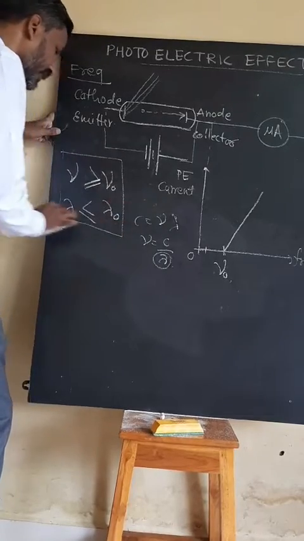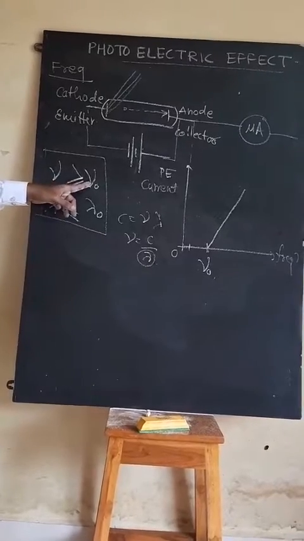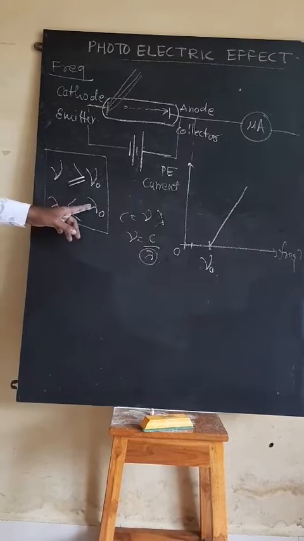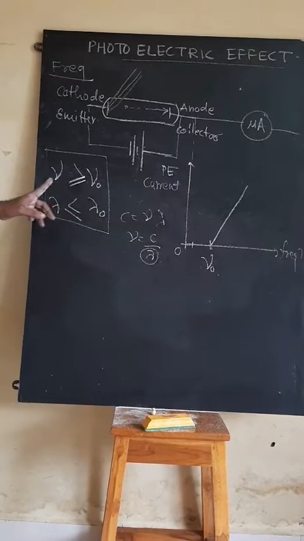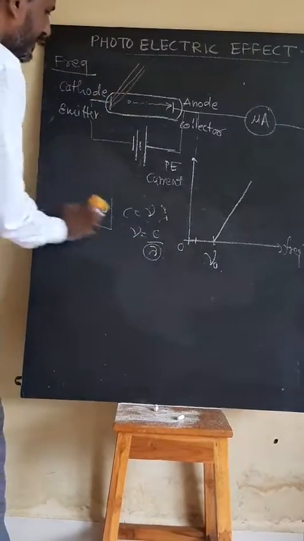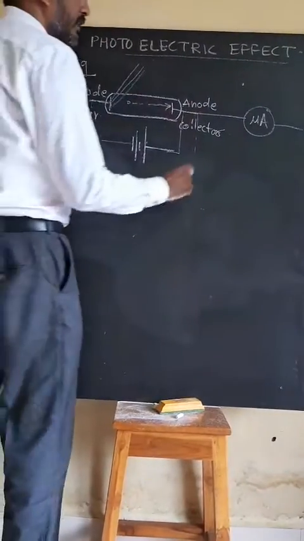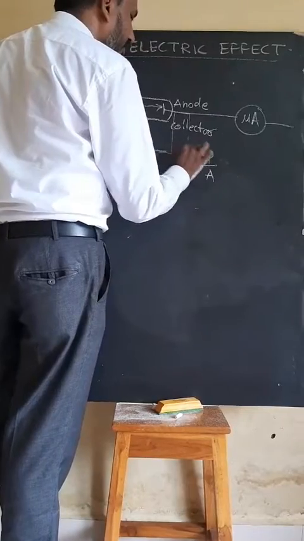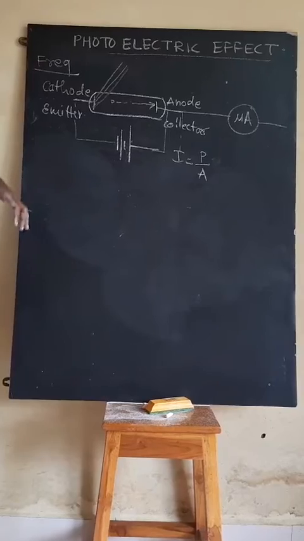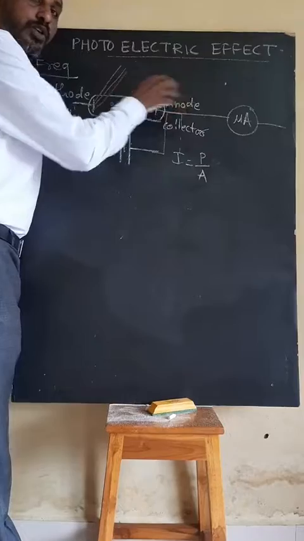These are the most important points as per the CET view. Incident frequency greater than or equal to threshold frequency, then photoelectric current is observed. Incident wavelength smaller than or equal to threshold wavelength, then photoelectric current is observed, and the nature of the graph is like this. Now the second part is the intensity. Remember what intensity is? Intensity is a different thing. Intensity is given by the formula power upon area. Now suppose we increase the intensity of light, then what happens? Then the number of photons emitted will go on increasing.